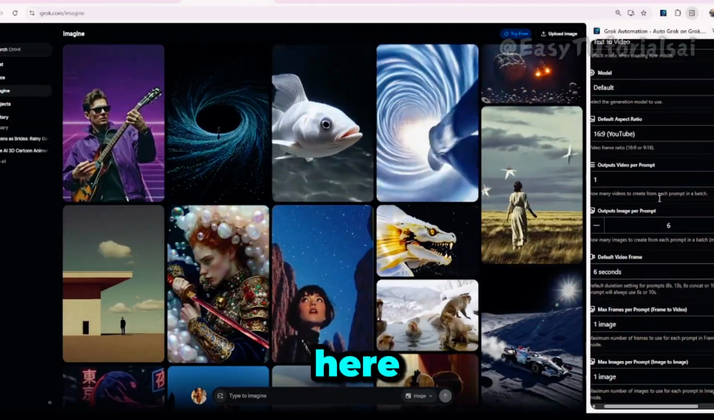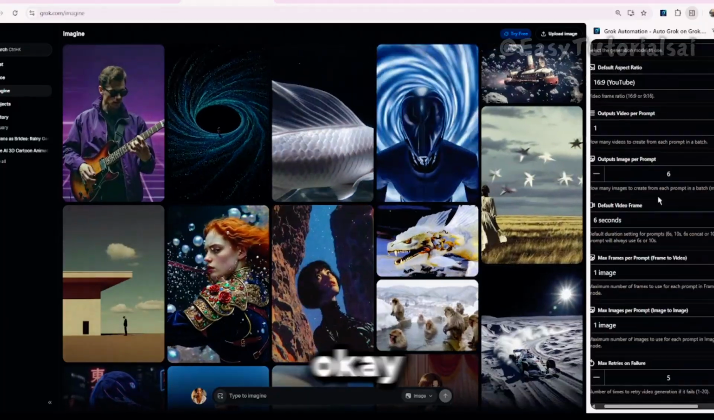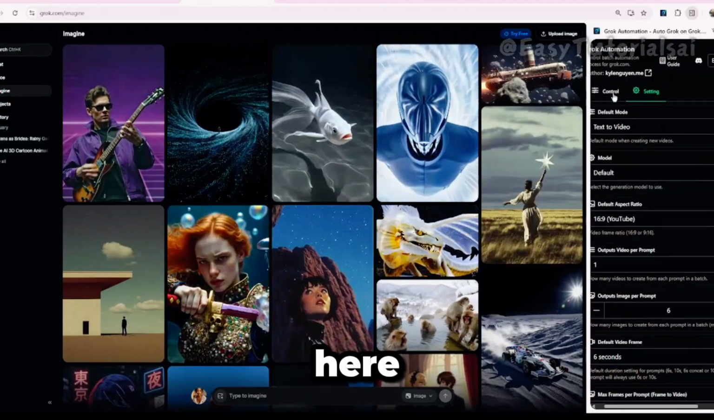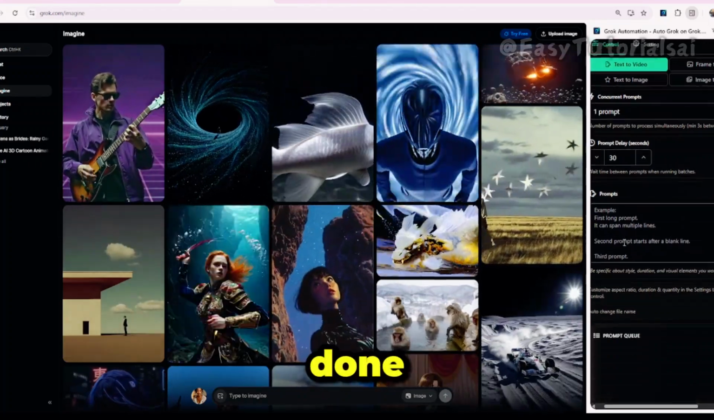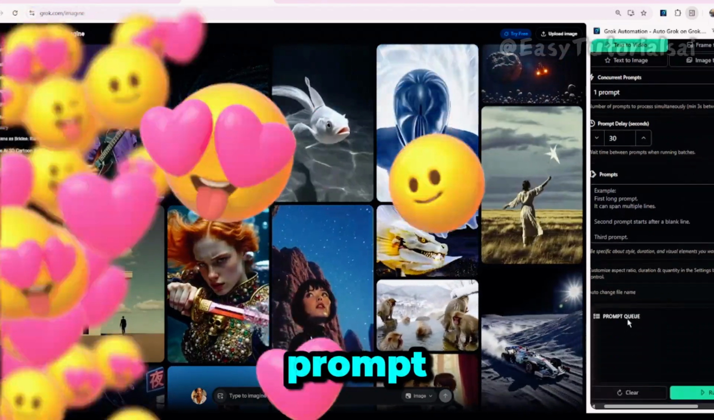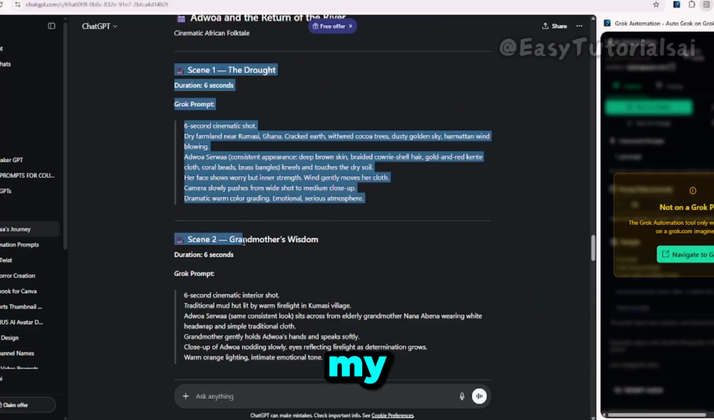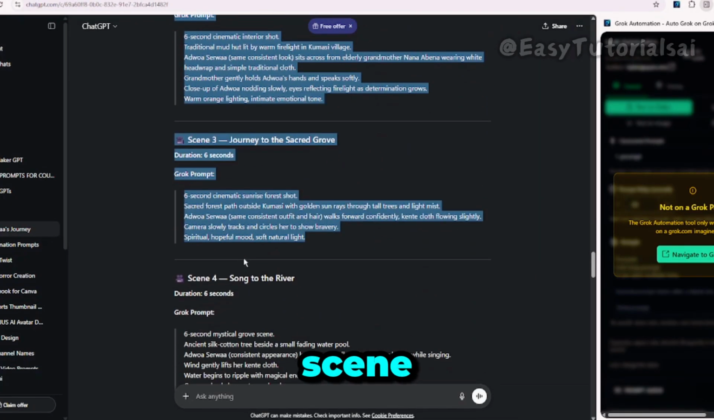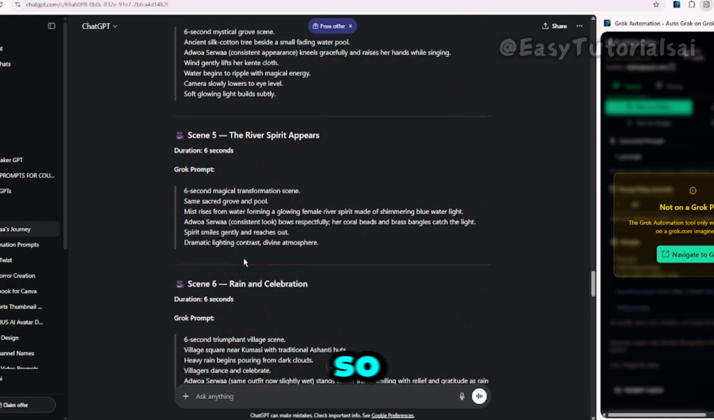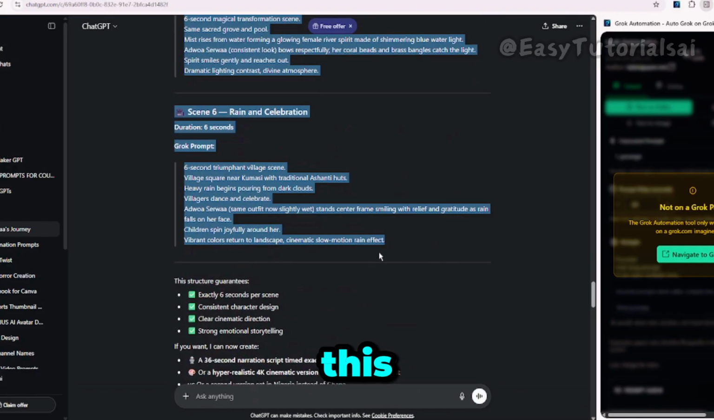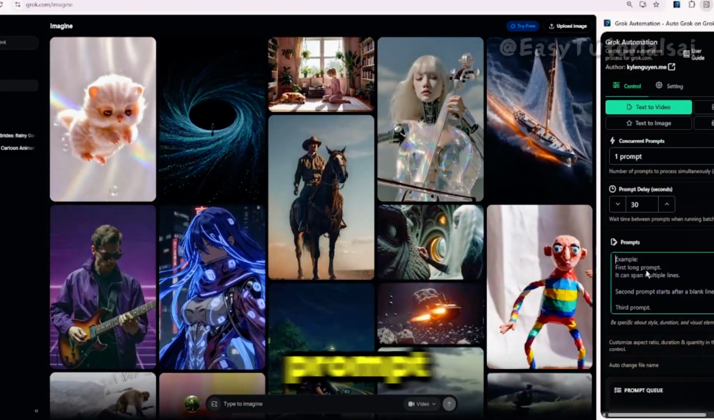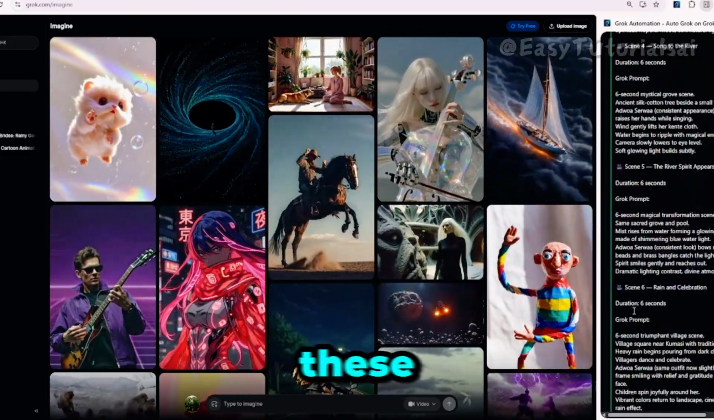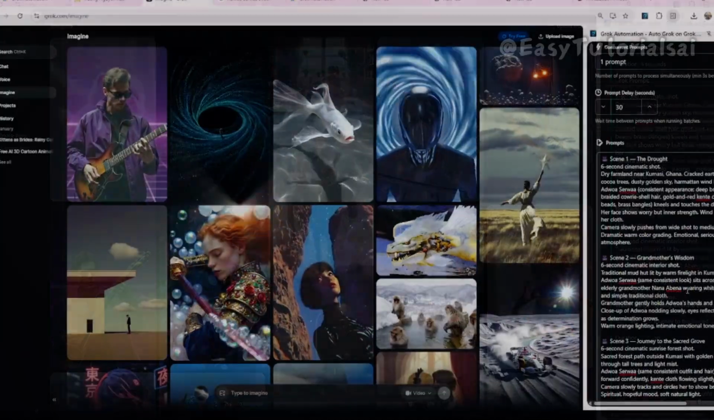So once you finish here and you're happy with all your settings, we come back to here, see your control, which is text to video. Everything is done. Now we come to put our prompt here. So I'm going to copy all my 6 scenes for the video I'm going to create. I'm copying all of this and taking it to Grok AI. So I come to Grok AI and I come here where it says prompt. I'm going to paste all these 6 scenes here.